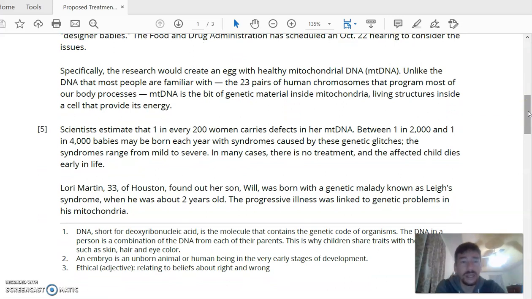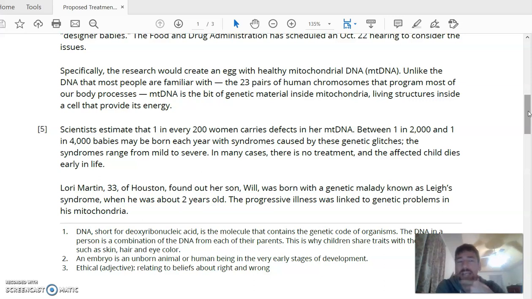scientists estimate that 1 in every 200 women carries defects in her mtDNA. Between 1 in 2,000 and 1 in 4,000 babies may be born each year with syndromes caused by these genetic glitches. The syndromes range from mild to severe. In many cases, there is no treatment, and the affected child dies early in life, right? So, why bring this up? How does this support the idea that we need to use genetic modification?